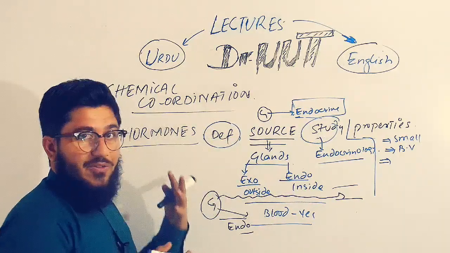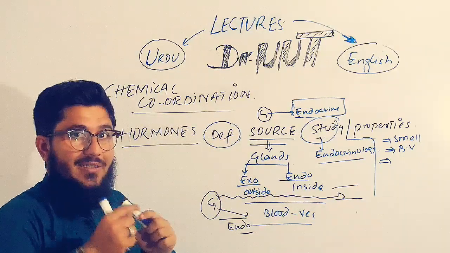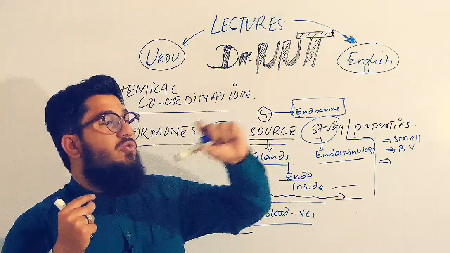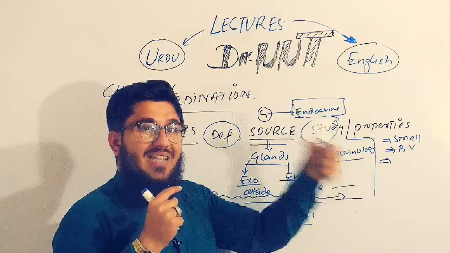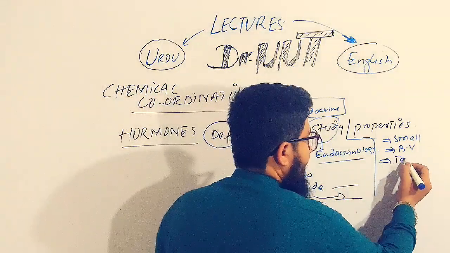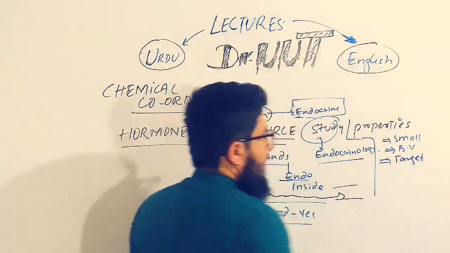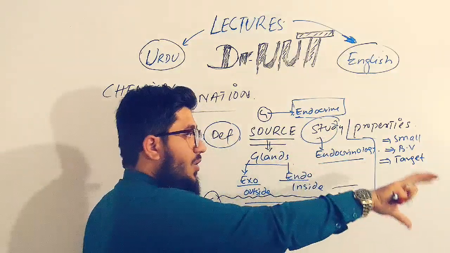In the definition we mentioned that these are secreted by one part of the body and will act at another part of the body. By the other part we mean the target. So they are target specific, and they will act on the target.